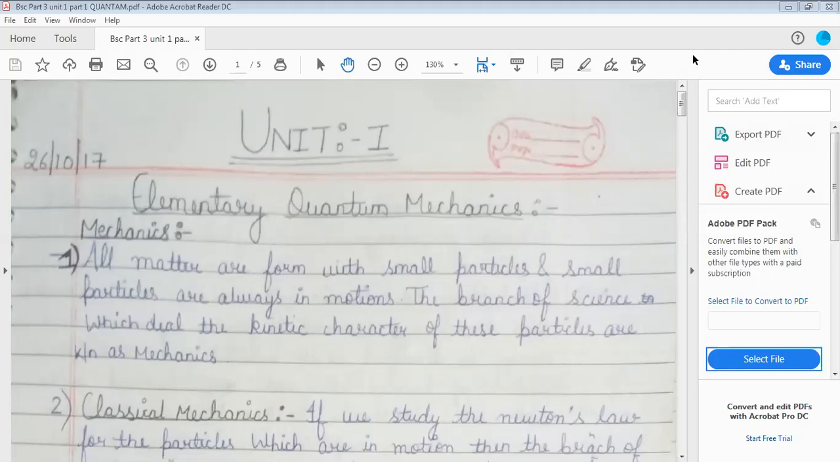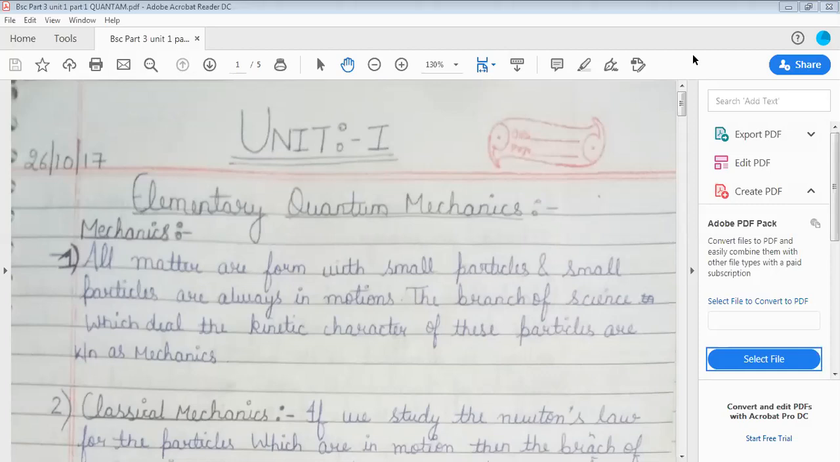Physical Chemistry of BSc Part 3rd, according to the syllabus of 2020 to 21, the unit is assigned to me by the head or by the principal of Dungar College.